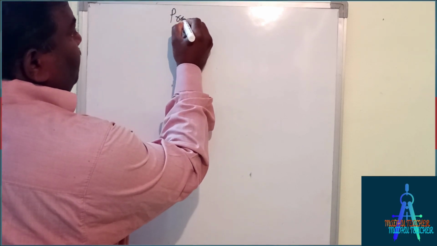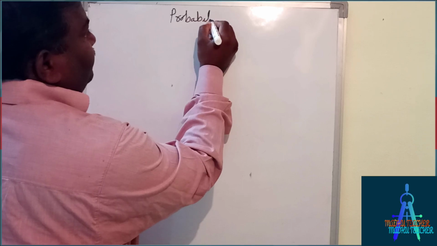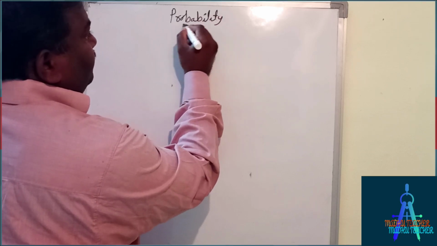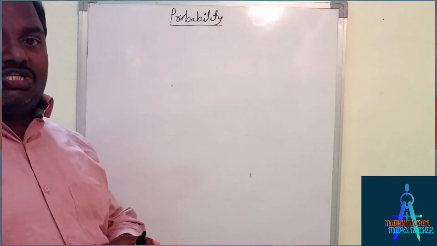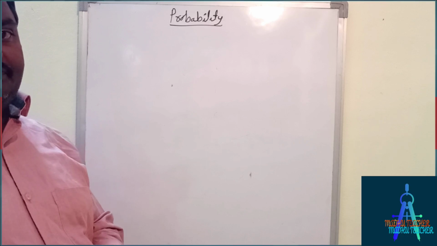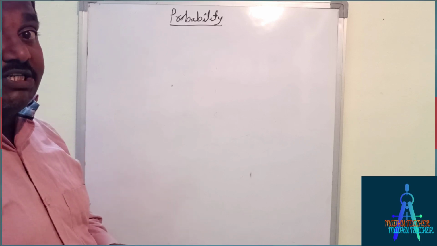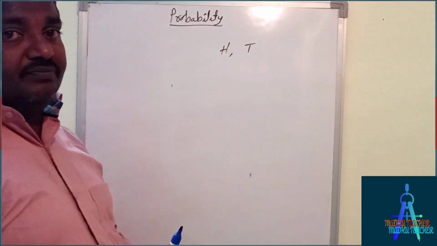So probability. Actually it is a chance. Suppose we are tossing a coin, so there is a chance to get head or a chance to get tail.